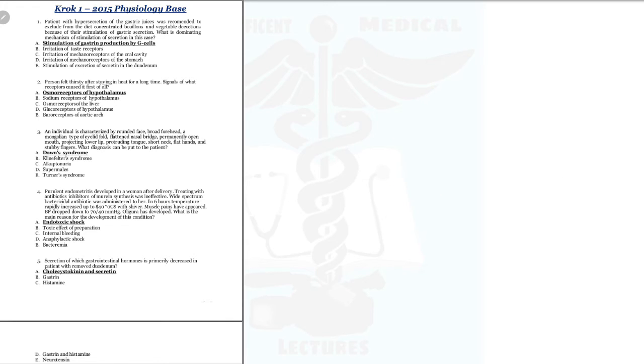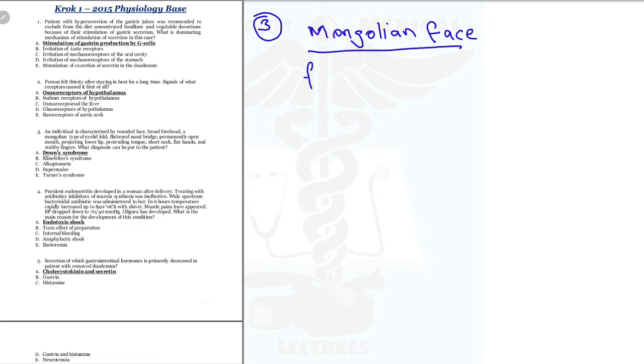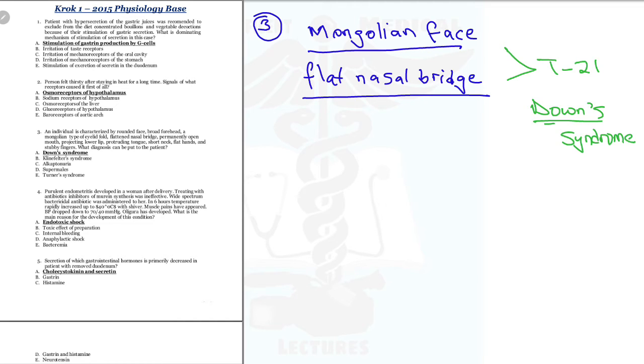An individual is characterized by a rounded face, a broad forehead, a Mongolian type of eyelid fold, flattened nasal bridge, permanently open mouth, short neck, flat hands, and stubby fingers. What diagnosis can be given to the patient? What are you thinking about this person? Every single bit of the features here is actually describing trisomy 21 or Down syndrome.